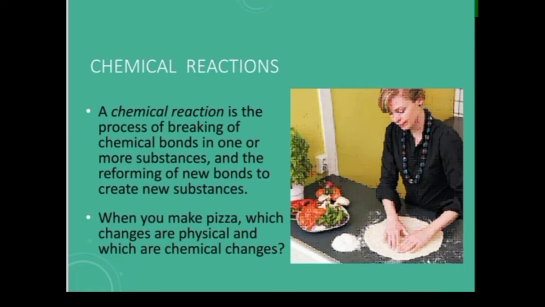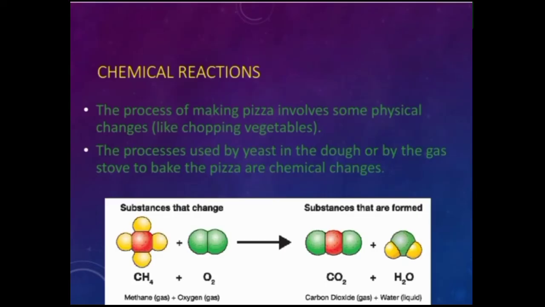A physical change that takes place when making pizza is when the cheese melts, because a new substance is not created. Another physical change is the pizza increasing in size while it cooks. The process of making pizza involves some physical changes, like chopping vegetables. The process used by yeast in the dough, or by the gas stove to bake the pizza, are chemical changes.